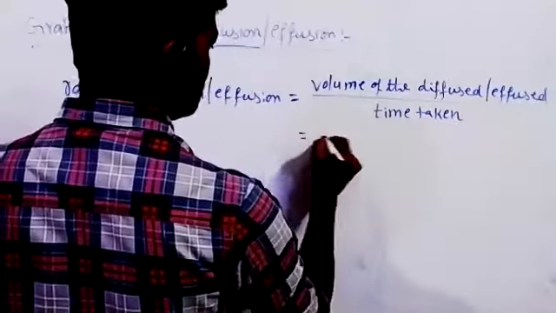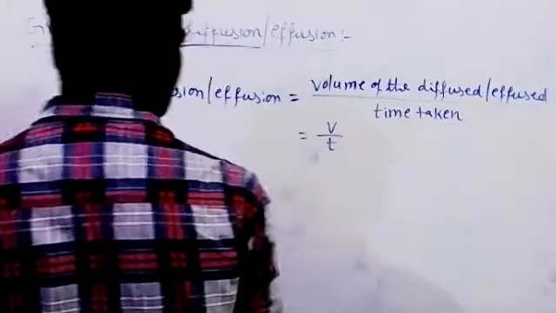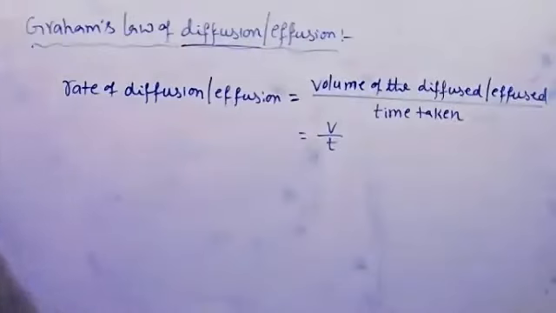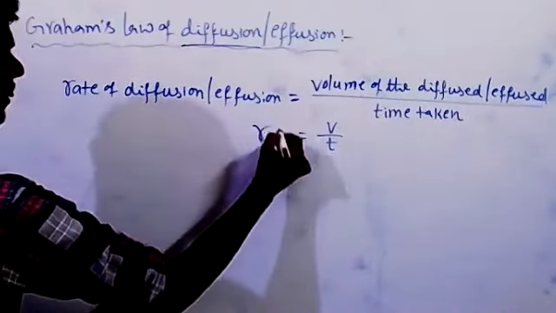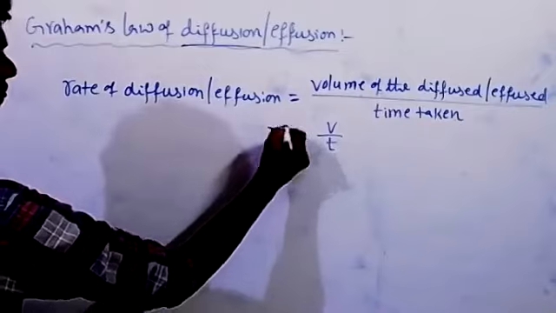So we can write it as V by T. Rate R is equal to V by T.